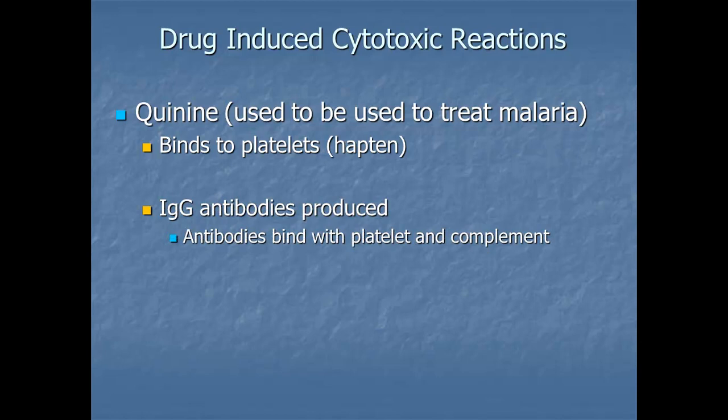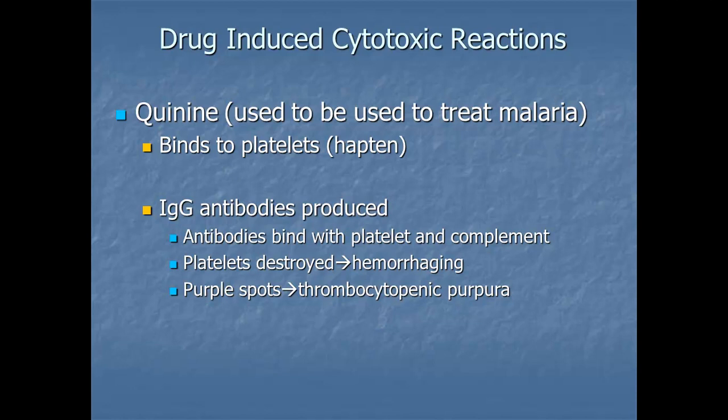Those antibodies are going to bind with platelet and complement. The platelets are going to be destroyed. And remember, platelets are important in clotting, so that leads to hemorrhaging. And then what we end up seeing is purple spots, and this is called thrombocytopenic purpura.